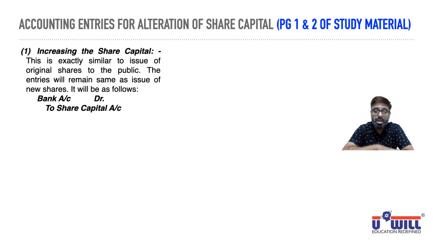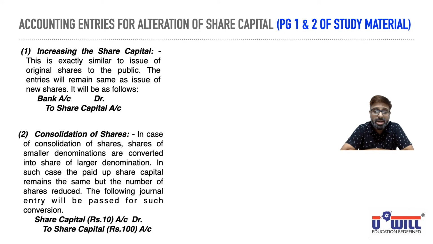So write down in your notebook, number 1, increasing the share capital, and directly write the journal entry: bank account debit to share capital account. I repeat, you can pause the video and do this. Give the heading in your notebooks, number 1, increasing the share capital, and below that write down bank account debit to share capital account. Now the second way of alteration of share capital: consolidation of shares.